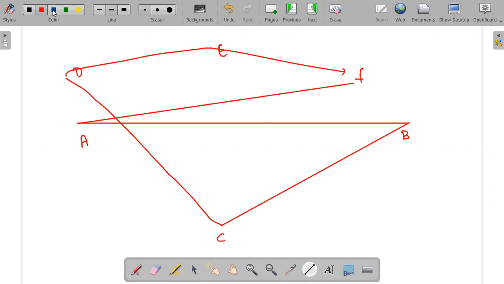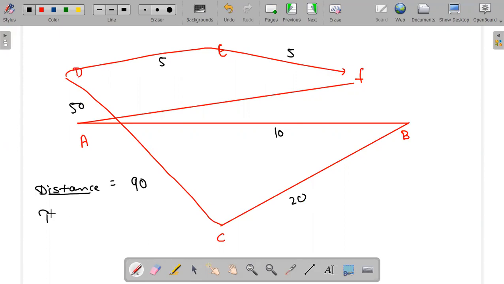So what is your total distance? Total distance is A to B 10 kilometer, B to C 20 kilometer, C to D 50 kilometer, D to E 5 kilometer, and E to F again 5 kilometer. Okay, so total distance is 70, 80, 90.